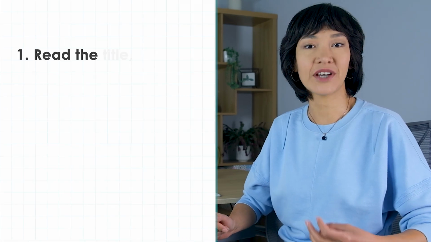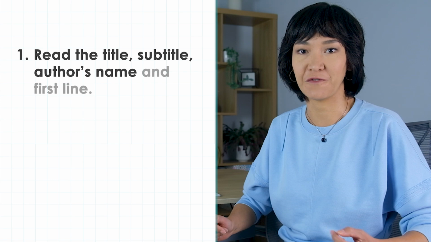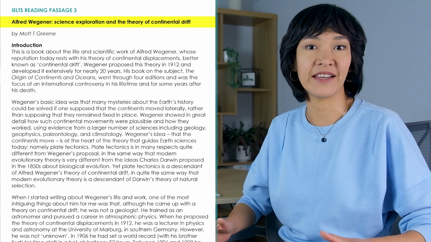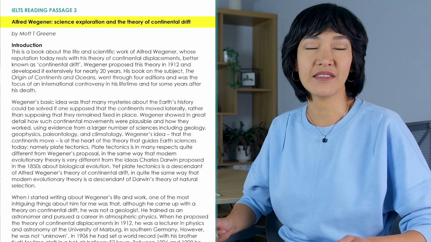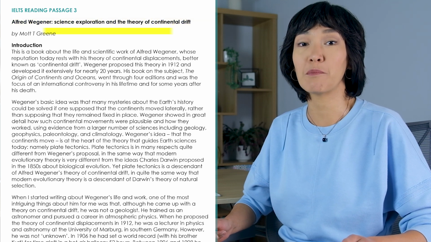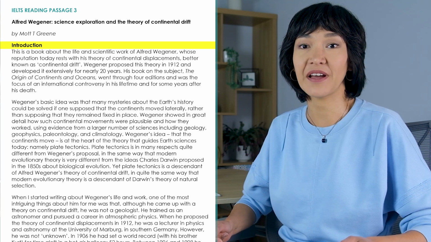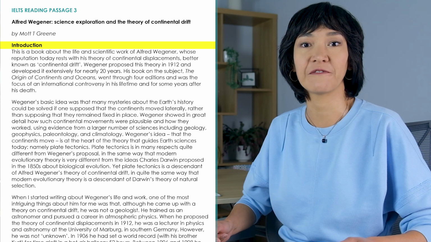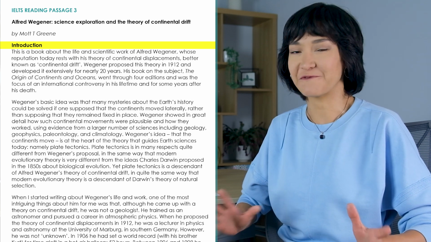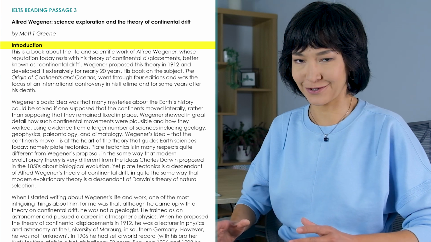Our text is from Section 3, the most demanding in terms of vocabulary and comprehension. There are just a couple of things to do before you start reading the questions and answering them. Number 1, read the title, subtitle, author's name, and first line. Alfred Wegener, Science Exploration and the Theory of Continental Drift by Mott Green. Introduction. This is a book about the life and scientific work of Alfred Wegener. Now we know very generally what this text is about.